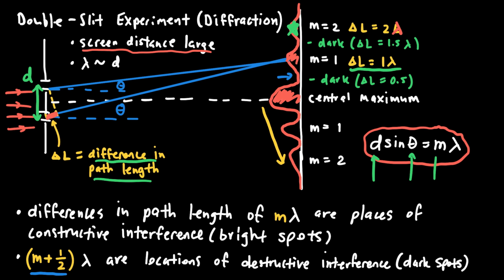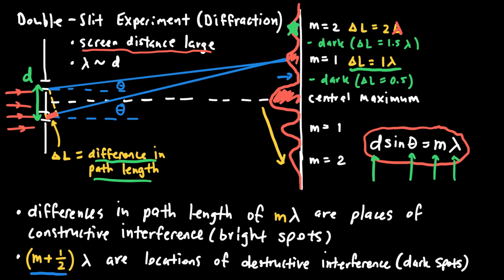M represents the order, the integer locations where the constructive interference occurs, so the bright spots. And if we replace m with m plus 1/2, we get the dark spots. And lambda represents the wavelength of the light that was incident on the two slits.